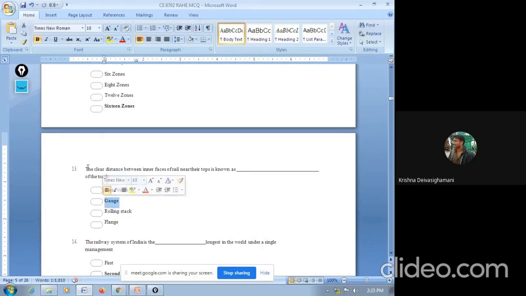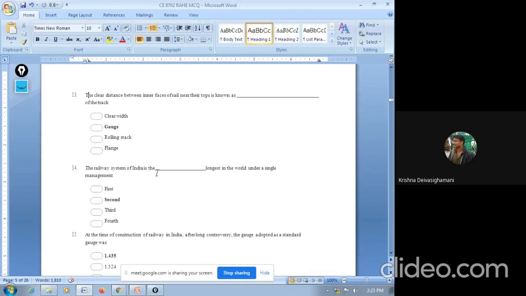So this is the definition of gauge. The clear distance between the inner faces of the rails is generally called gauge. We have different types of gauge: broad gauge, meter gauge, narrow gauge, standard gauge, like that. The gauge is nothing but the distance between the inner faces of two rails.